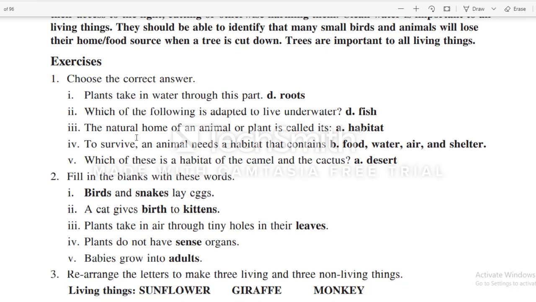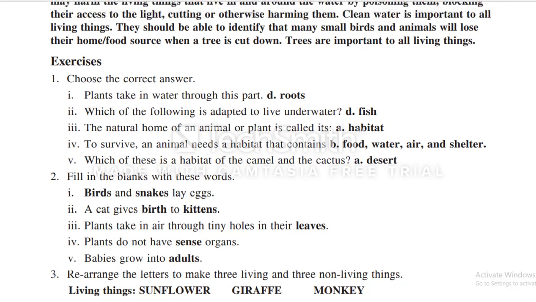Number 3, the natural home of an animal or plant is called its habitat. The answer is A, habitat. To survive, an animal needs a habitat that contains food, water, air and shelter. B is the correct answer. Which of these is a habitat of camel and cactus? A, desert.